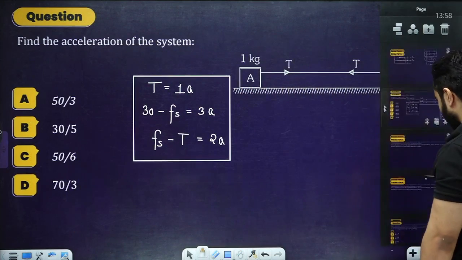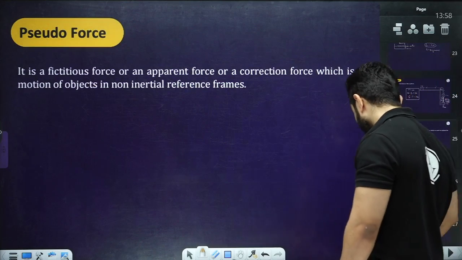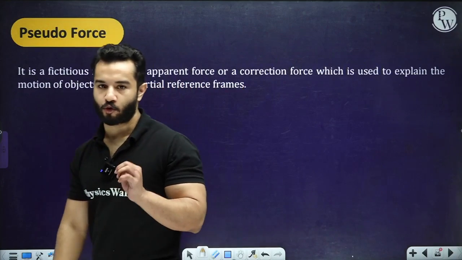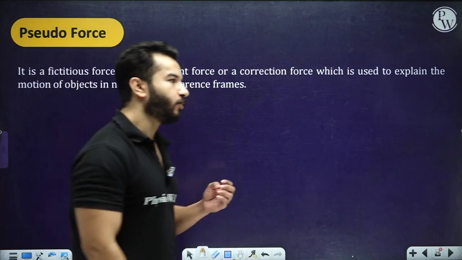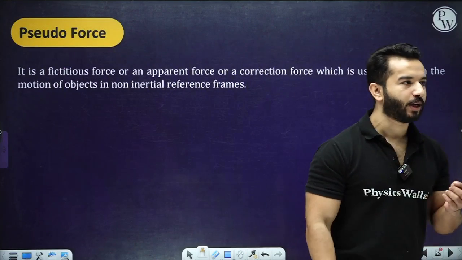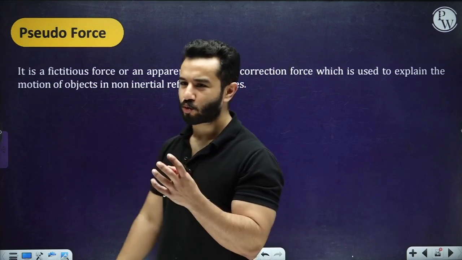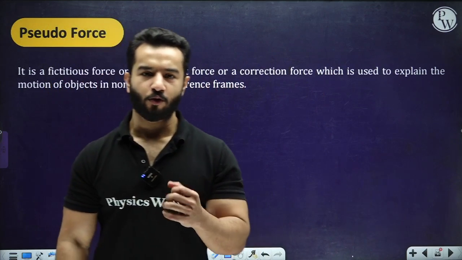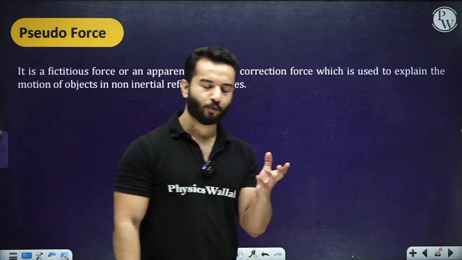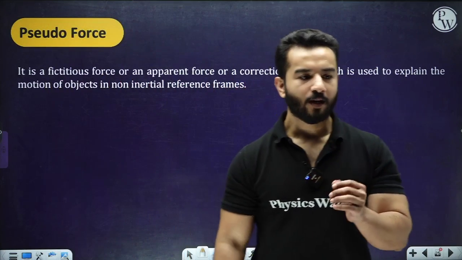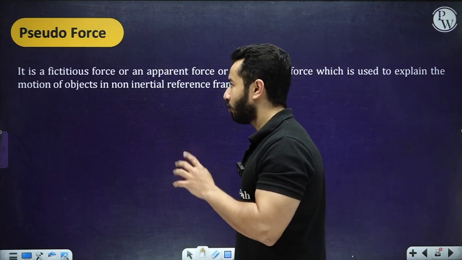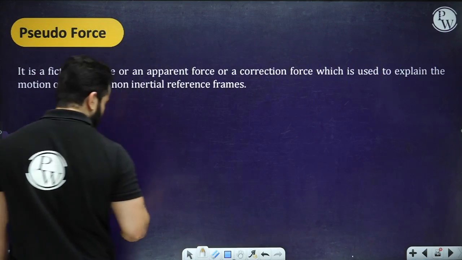Alright, moving to the next one. Now let's talk about something that is known as pseudo force. Many students have problem over here because they actually worry about it a lot, that what is pseudo force, what are centrifugal forces, what are centripetal. You must not have any problem with centripetal, but what is pseudo force, what is centrifugal force, all of these kinds of things, right?